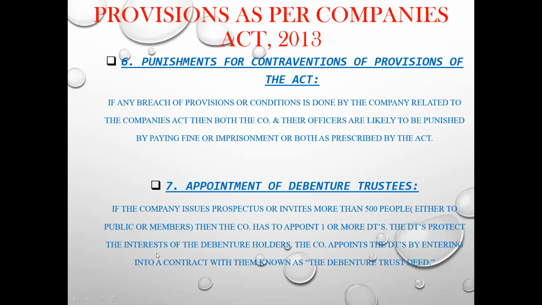Basically, the trustees protect the interest of the debenture holders, and they are the ones to whom the debenture holders will approach when they have any problem regarding the debenture, principal amount or interest for that matter. The company appoints the DTs by entering into a contract with them, which is known as the debenture trust deed. So I hope, class, the debenture trustees point is now clear.